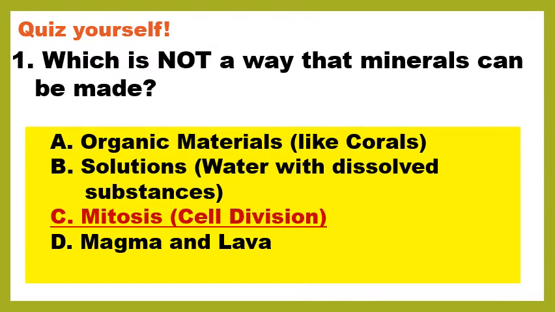mitosis. That's another word for cell division. Minerals are abiotic, meaning they are non-living, so they're not made out of cells, so they're not going to go through mitosis or cell division.